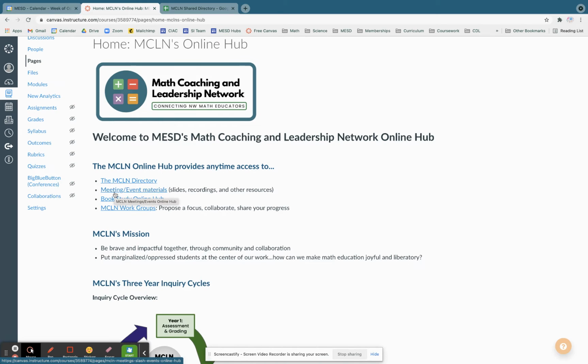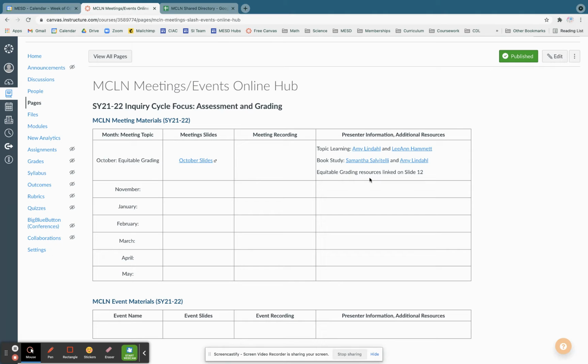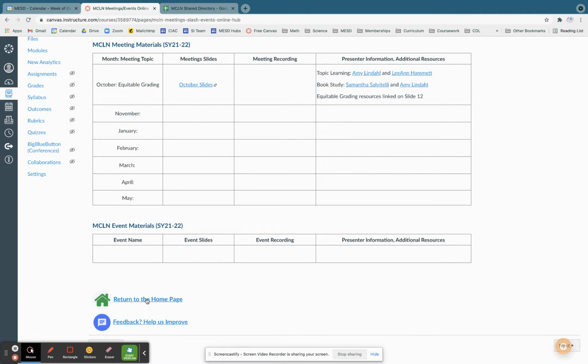You'll also be able to find meeting and event materials inside the Hub. You'll notice that our slides for our October meeting are posted. We'll also have a spot for meeting recordings, and you'll be able to contact presenters and access additional resources. If we run any special events this year, we'll provide the same information on this page.